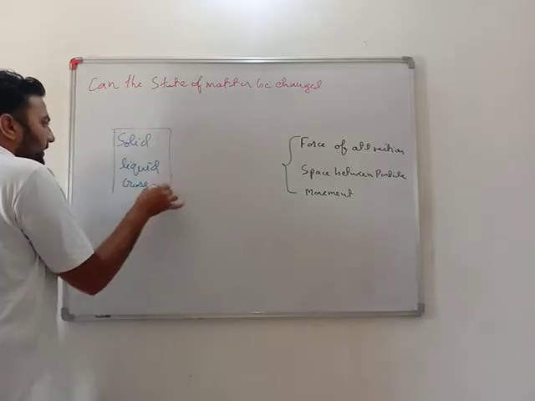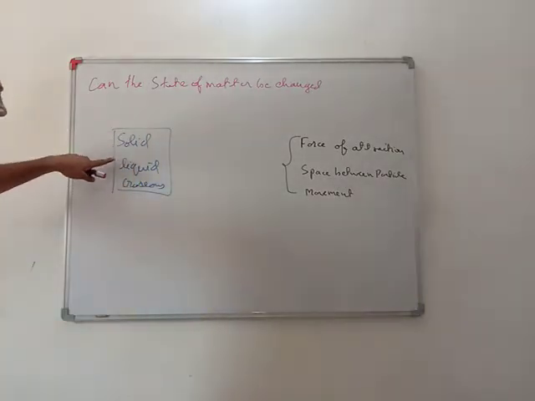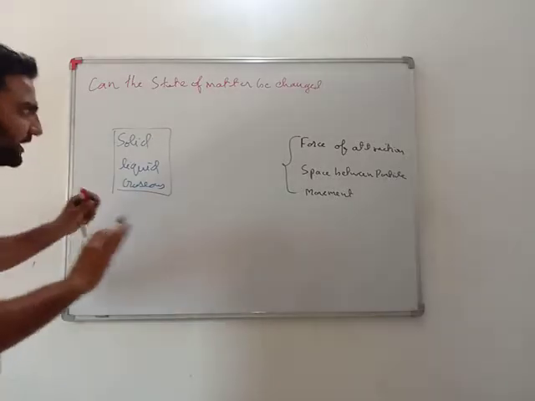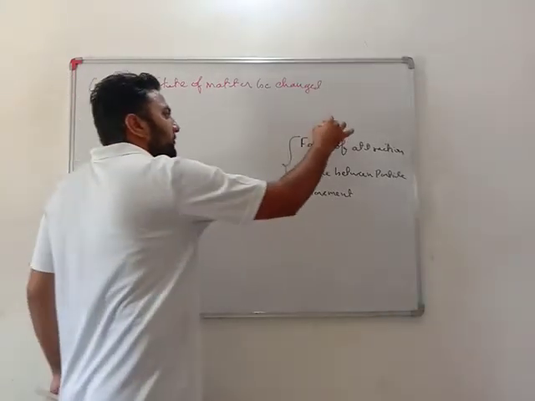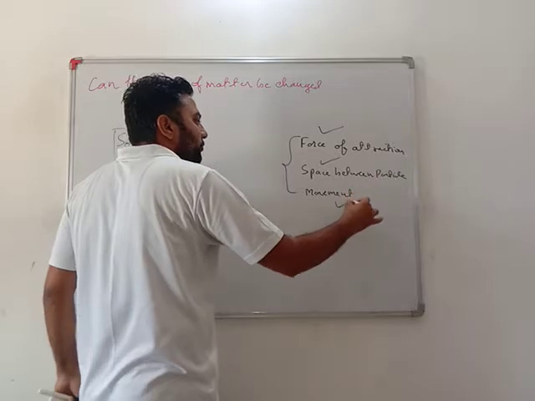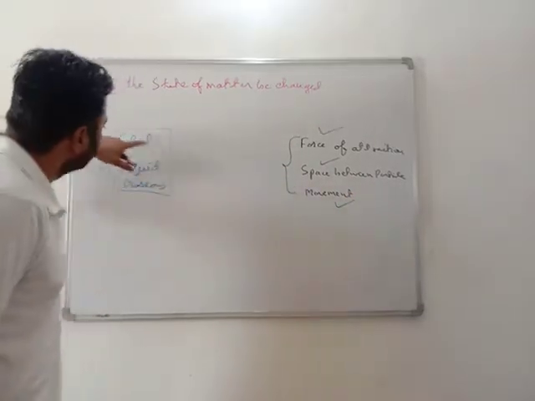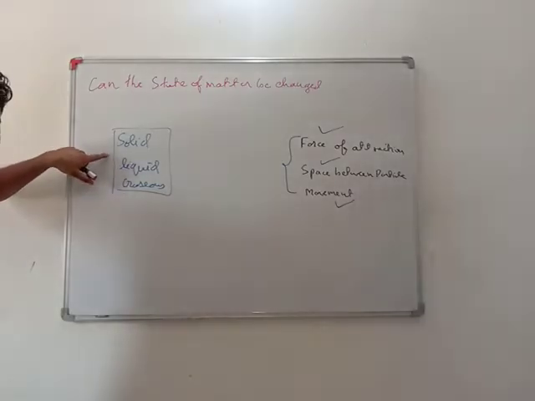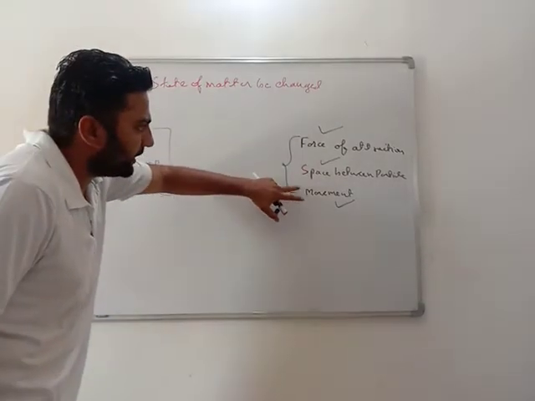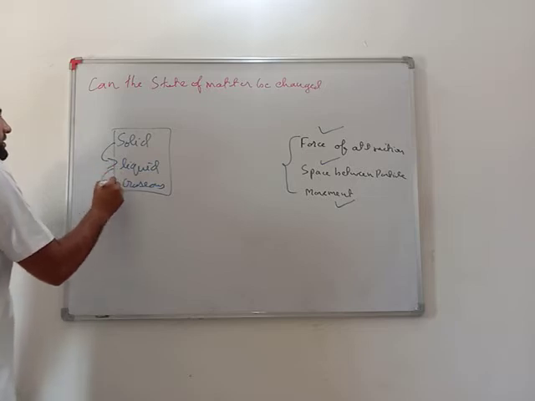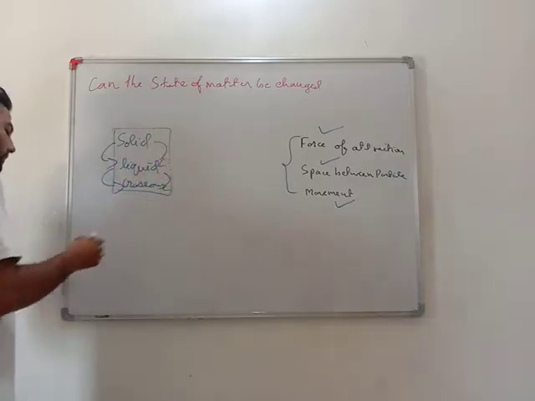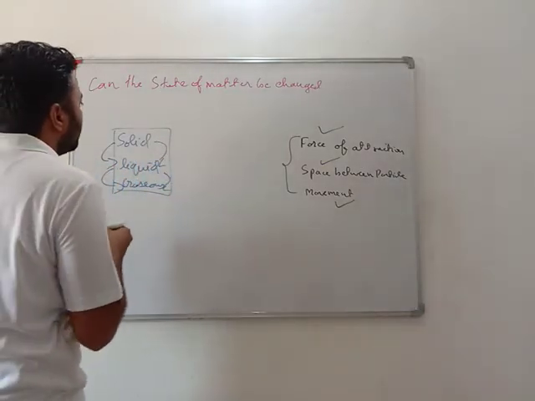So the thing is, can we change anything from solid to liquid or liquid to gas? Means can we change the force of attraction, the space between them or the movement of them? Because if we change any of these things, the state will be changed. Got it? Changing these properties will change the state of matter. So very important, can these states of matter be changed?